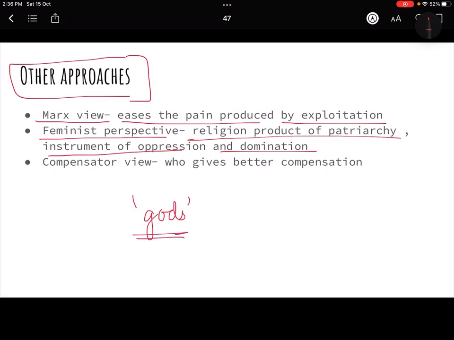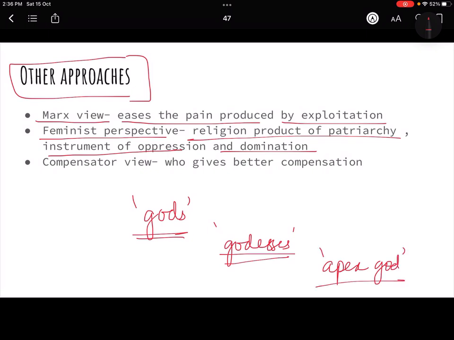Though there may be goddesses who are also worshipped, it's not like only gods are getting worshipped, but will you ever see any religion whose apex god is a female? There is not, right?